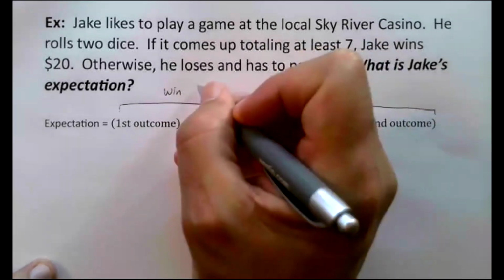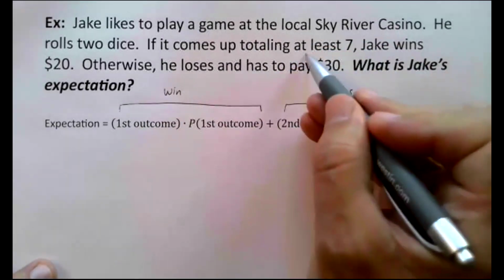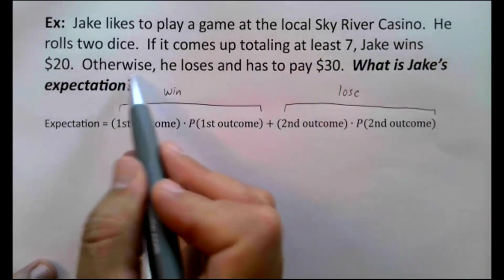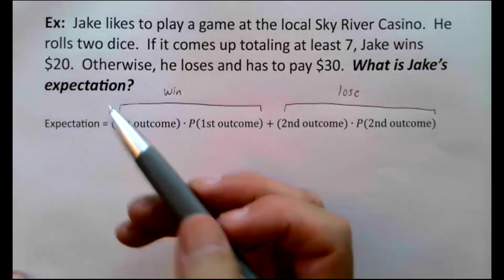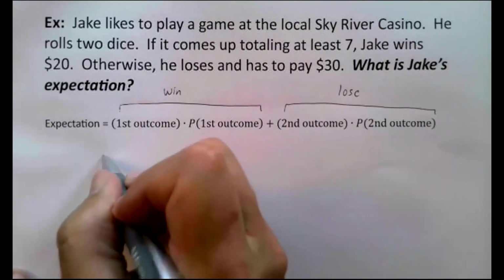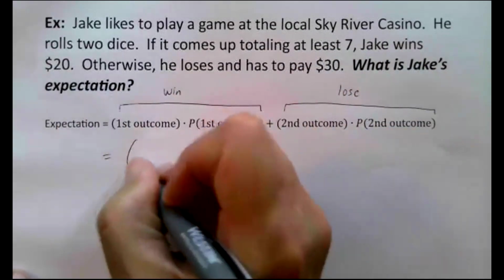He wins when they total at least seven. He loses if they don't, otherwise. First outcome is that he wins $20.